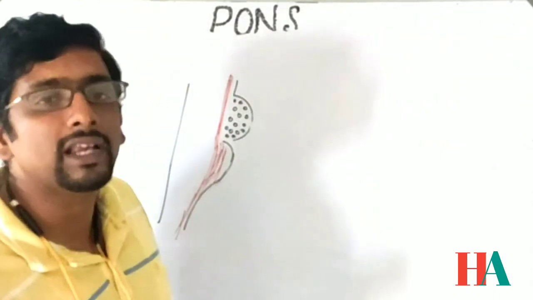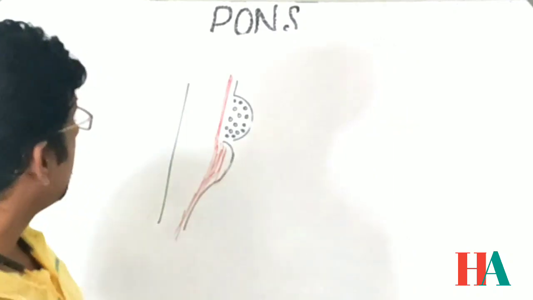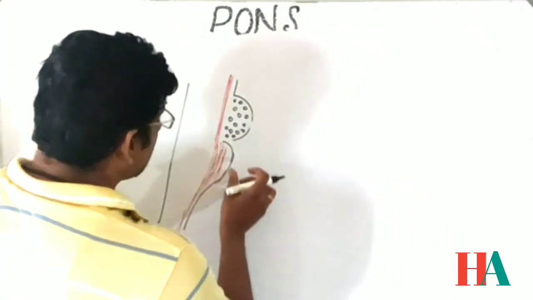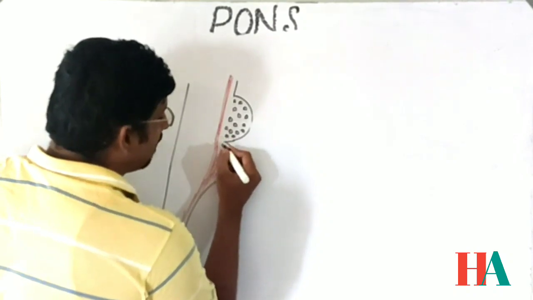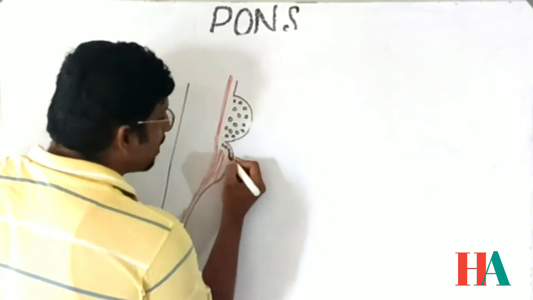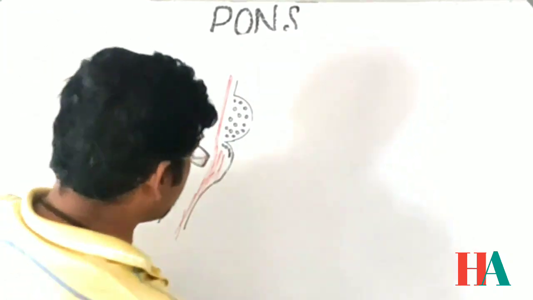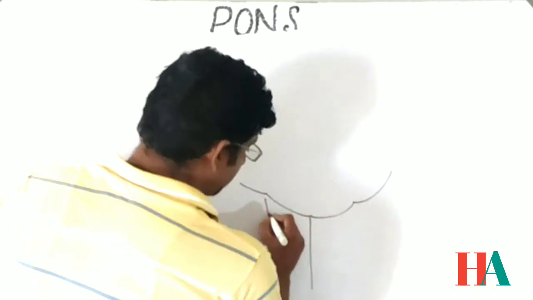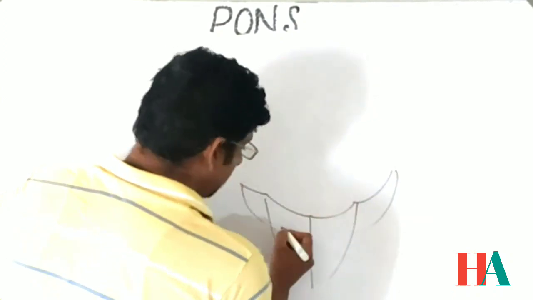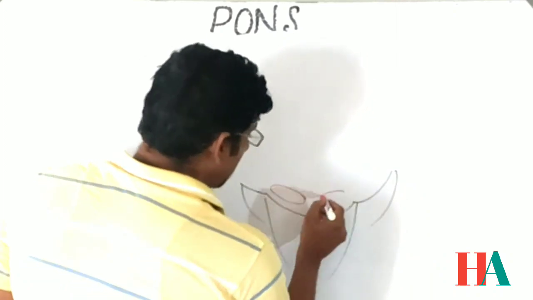At the formation of the pontine nuclei, at that time some of the developmental pontine nuclei will displace and come in front of the medulla oblongata, right? If you take the cross section of medulla oblongata here, this is the olive, the pyramid, and we have the pyramidal tracts here.